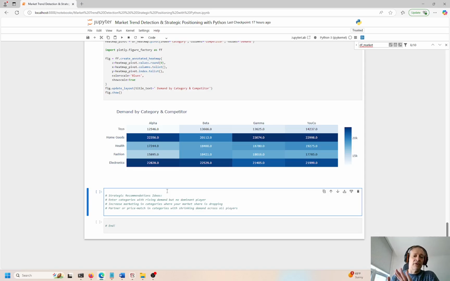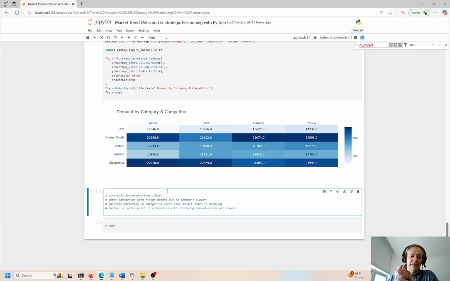So we know three main things. So we can enter categories with rising demand by market with no dominant player. So that's one takeaway here. Enter categories with rising demand and no dominant player because there's not too much competition, right? It's almost a monopoly. If your company goes in there, that's your strategy, and you want to dominate that market. If there's not a lot of people playing there or not a lot of competition, then go for it, right? That's where you need to be.